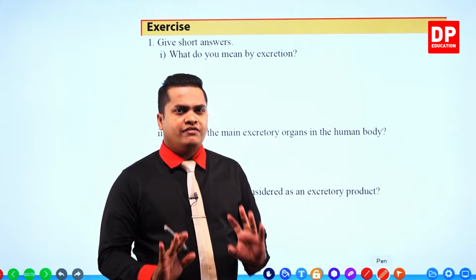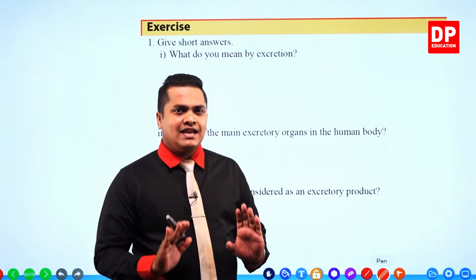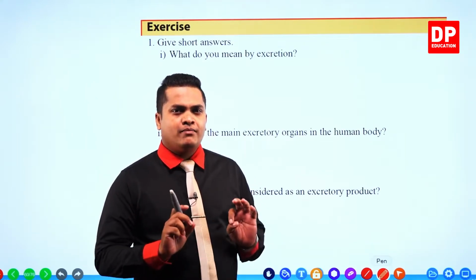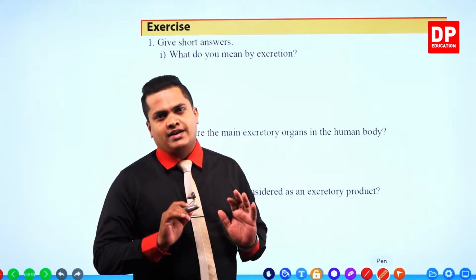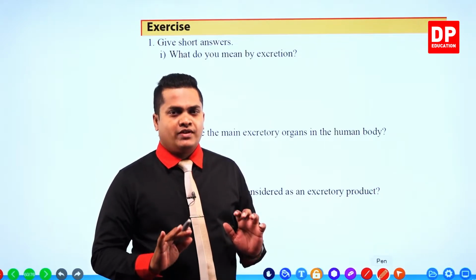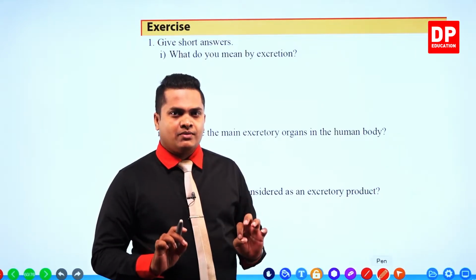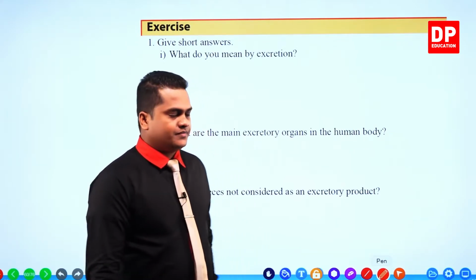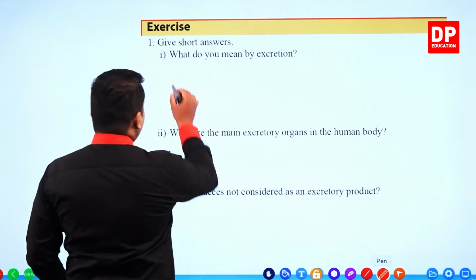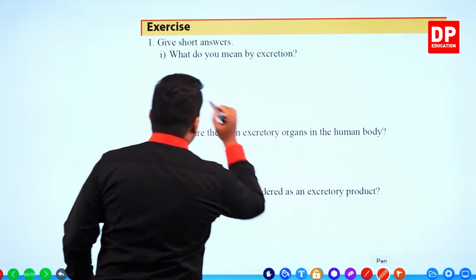So, the process of removing excretory substances from the body is called excretion. We'll write down the answer.